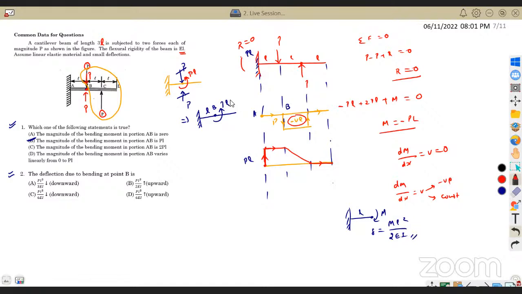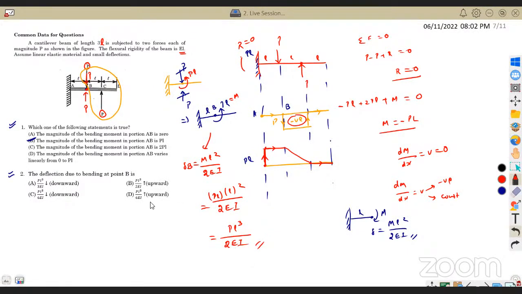And in our case, moment is P into L. So deflection at point B is ML square by 2 times EI, which is, M is PL, PL into L square by 2 times EI. So that is PL cube by 2EI. And how does it act?